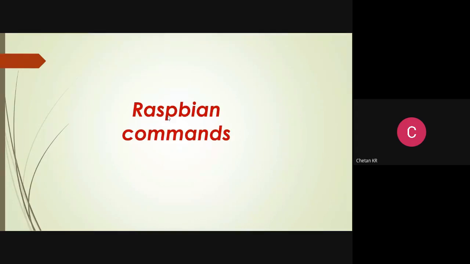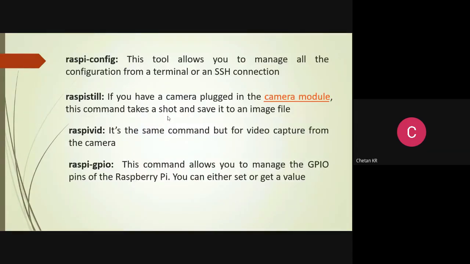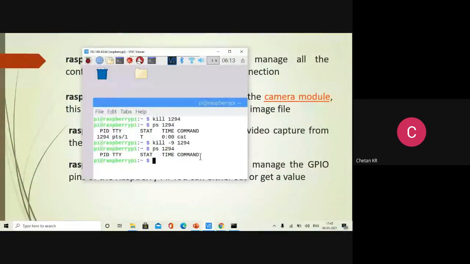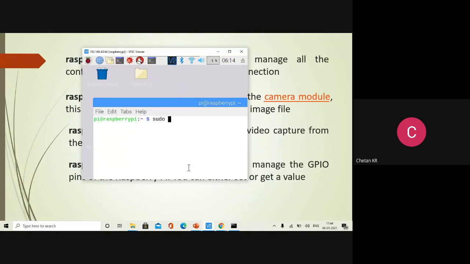There are Raspbian commands, and we can configure anything using raspi-config. Presently they have given a front end itself, so we don't depend on the command. Of course, we were earlier using this. Whenever we are using any particular sensors, some configurations need to be done: whether the serial port has to be enabled, the I2C protocol has to be enabled, the network has to be enabled. So many things are there. But right now they have given a convenient option in the front end. Earlier they were using the command raspi-config, and it clearly says you have to run as root. You are a normal user, pi. You are not root. So what do we have to do? Use the command sudo, super user do, raspi-config.